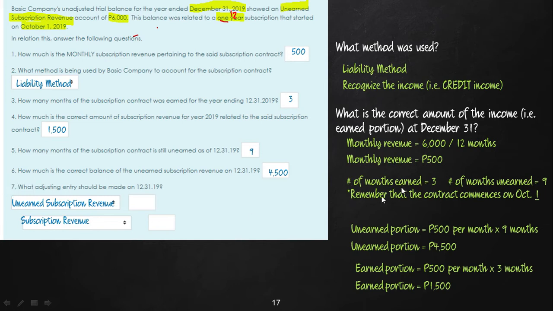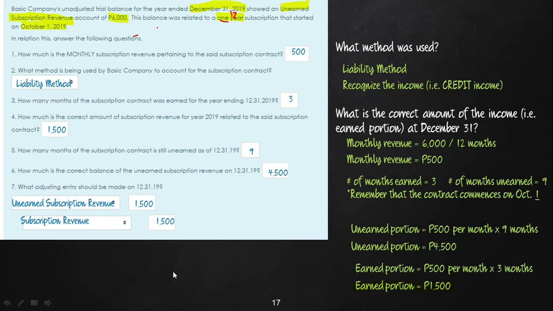So to complete the entry, we said liability method, therefore recognize the income, or credit the income. Since we are recognizing the income, we will locate the amount related to the income. So the income is what we are looking for. And since it is the income we are looking for, then we will go for the earned portion, and the earned portion is 1,500. So therefore, to complete our entry, the amount shall be 1,500. Debit unearned subscription revenue, credit subscription revenue.